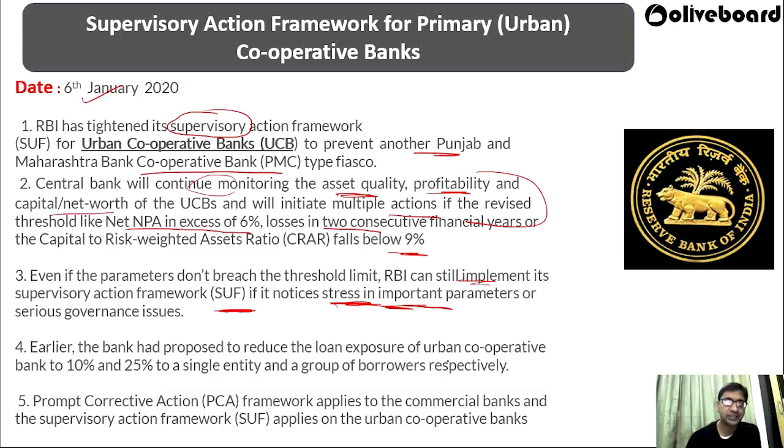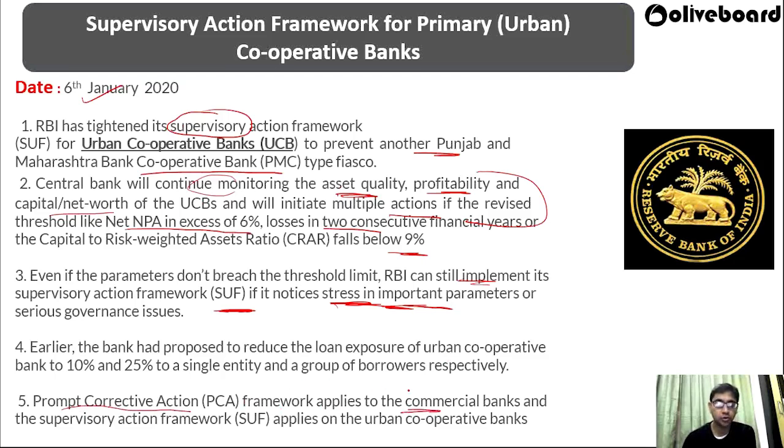Earlier, these banks have been asked to reduce the loan exposure to urban cooperative banks to 10% to a single entity. If there is a single entity, you cannot give more than 10% of the loan based on the capital the bank has, and 25% for a group of borrowers. Now, the prompt corrective action framework applies to the commercial banks.